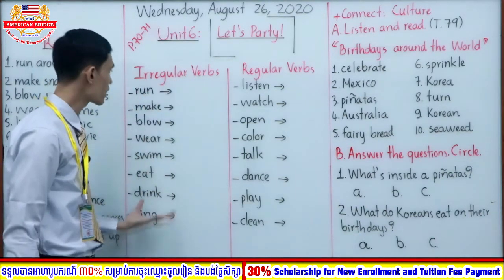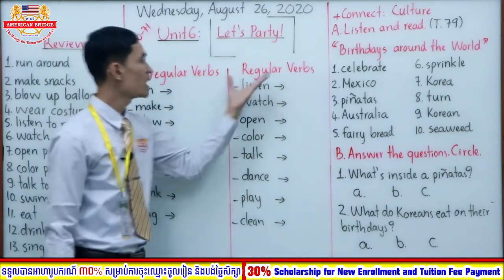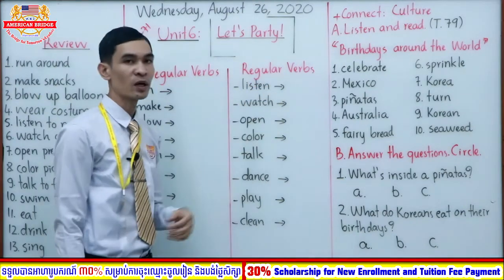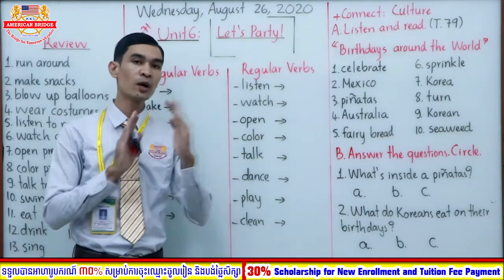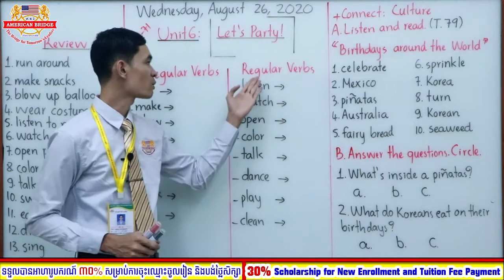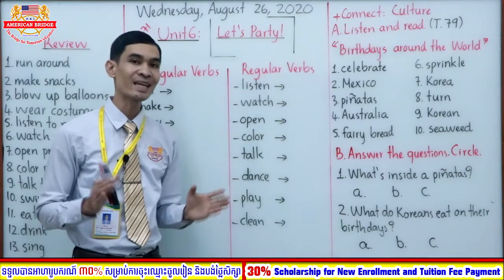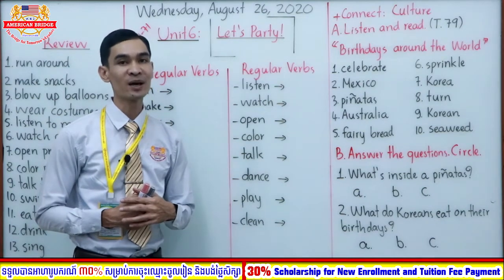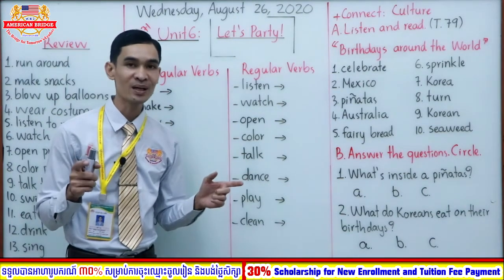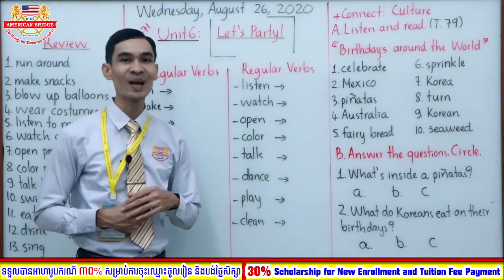This part we call irregular verbs, and this part we call regular verbs. Irregular verb means we change from one verb to another verb, right? And regular verbs we just add ed or ied to the verb, right? Okay, remember? You learned already in the grammar lesson, right?